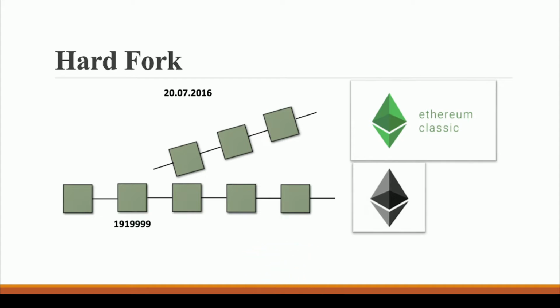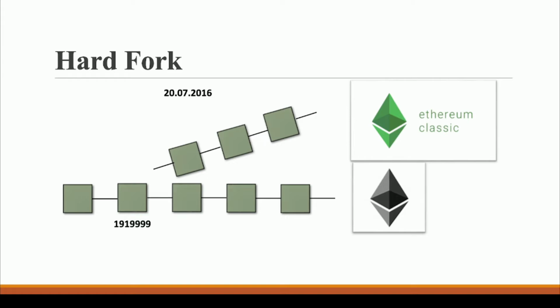Now to stop this attack, to stop this hacker from extracting out the funds from the DAO smart contract, the Ethereum community came out with a solution, and that solution was hard fork. In this hard fork, what was proposed was to upgrade our smart contract, because our smart contract consists of some vulnerabilities, and due to these vulnerabilities a hacker is able to extract out funds. Some people of the Ethereum community thought that we should upgrade our smart contract. If we upgrade our smart contract, then the hacker will not be able to extract out funds.